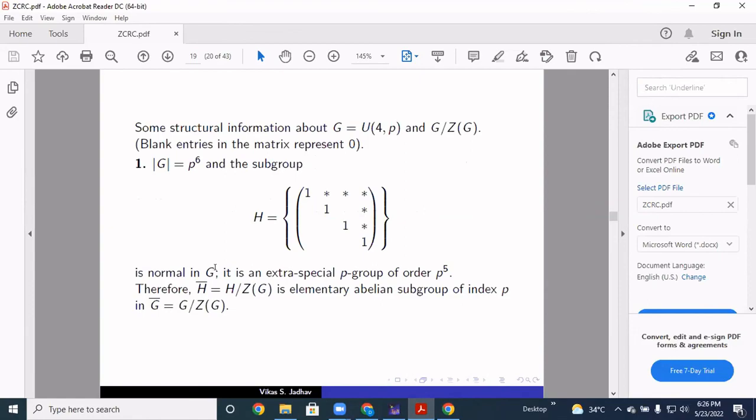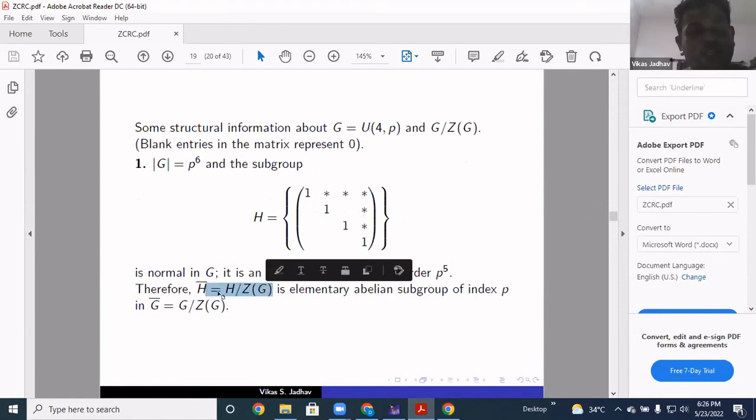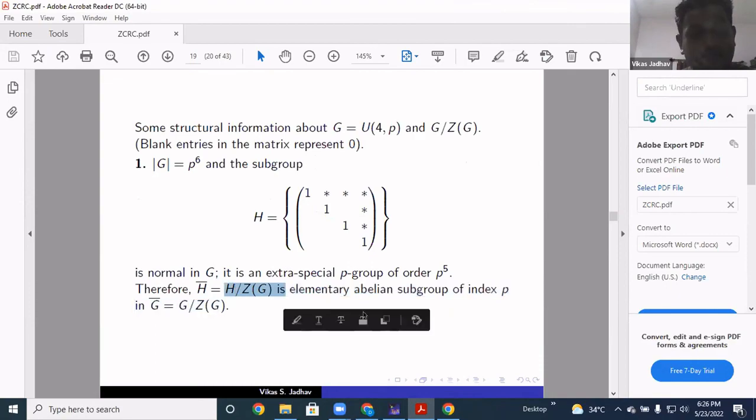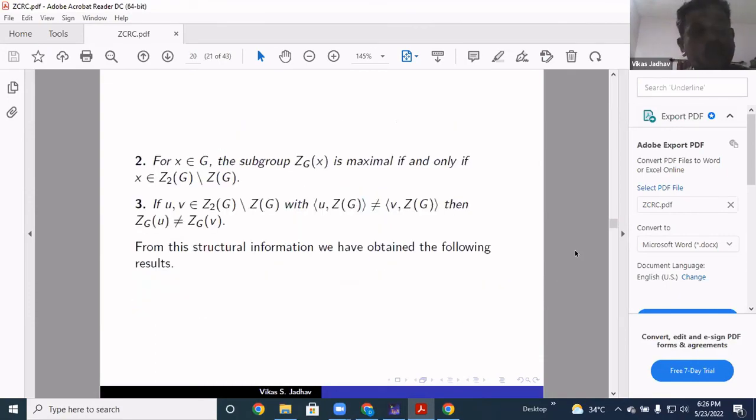So that is what we have over here. H mod ZG is an elementary abelian subgroup of index P. If you take any element X in G, the subgroup generated by ZG and X is maximal if and only if X lies in this quotient group. This is another structural information we'll require.